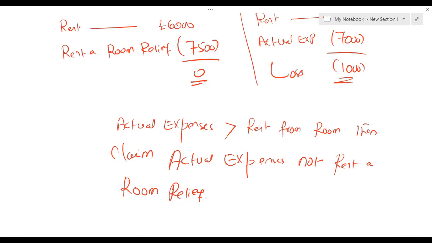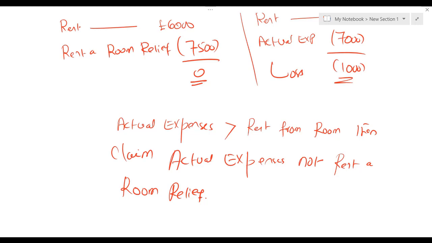Actually, this rent-a-room relief is per tax year. It is not per room. For example, if someone has given 3 rooms in his property on rent, he will not be getting 7,500 multiplied by 3. That individual gets only one rent-a-room relief.